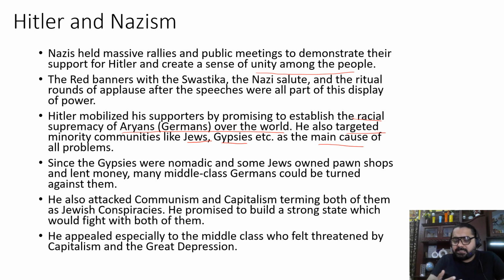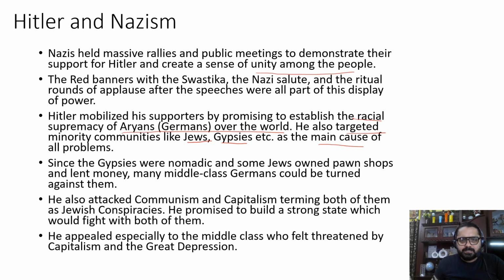These factors made it easy for the Nazis to turn the middle class Germans against them by blaming these communities for economic and social problems. So it was all about creating scapegoats, making the Jews and the Gypsies their scapegoats so that they can unify all the Germans towards their common enemy.